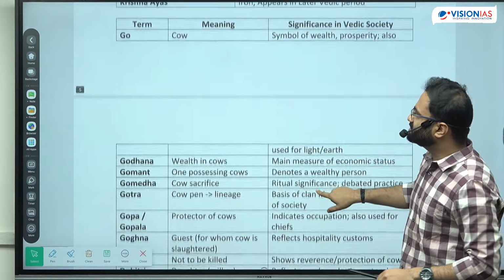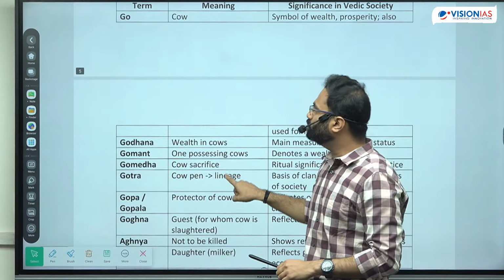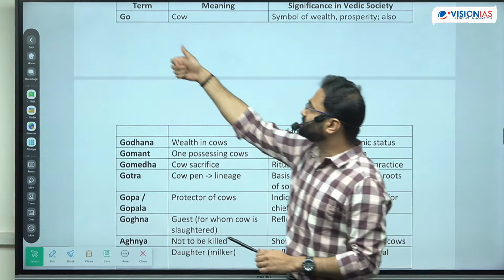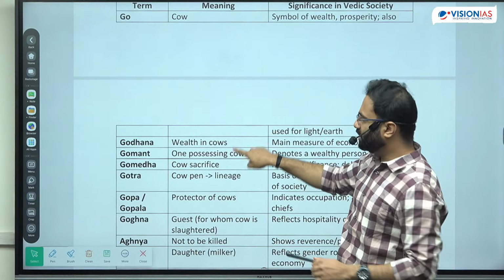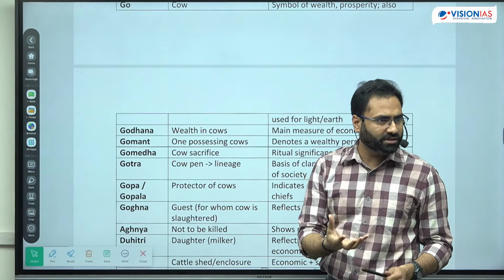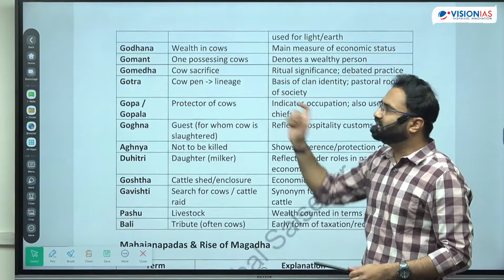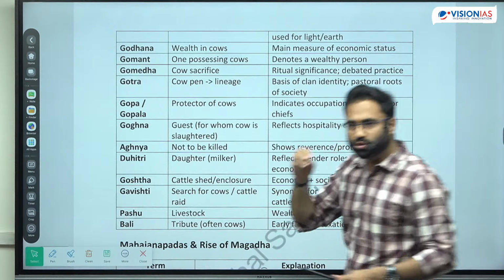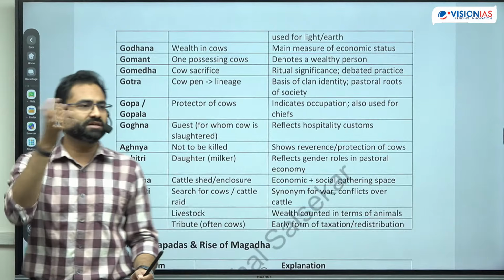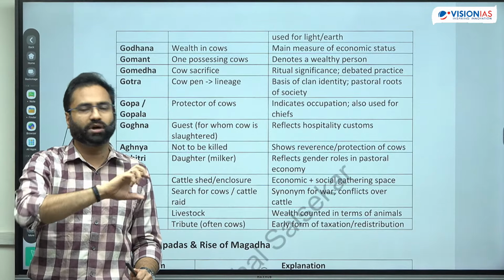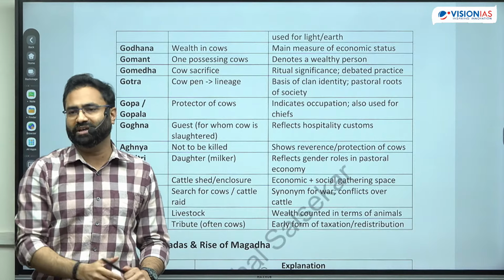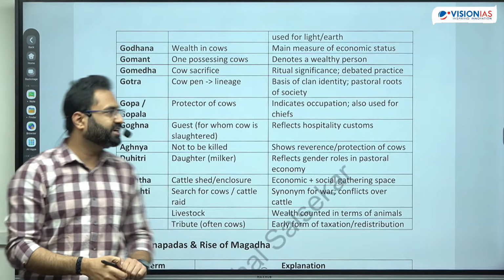Now, there are certain prominent terms associated with cow which UPSC can ask. First is Go, which is for the cow, right? An important, major wealth during the time period of the early Vedic age. Next is the Godhan. Godhan represents the wealth of cow. Godhan means the one who has more, that is the comparatively more wealthy individual. So the amount of wealth is calculated by the number of cattle or number of cows that you are possessing.